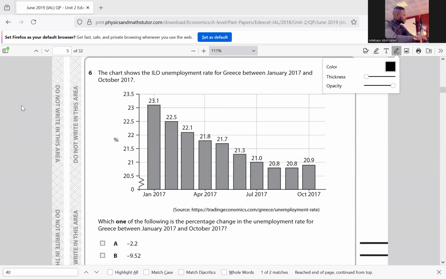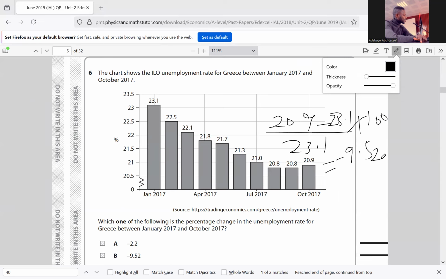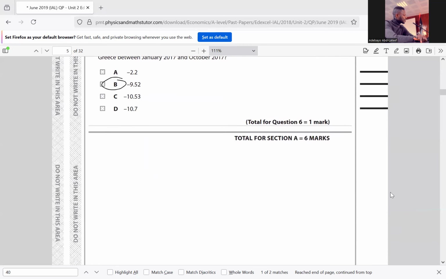So it's going to be 20.9 minus 23.1, over 23.1, multiplied by 100. So that gives us negative 9.52. So the answer is B for question 6. We go to question 7.